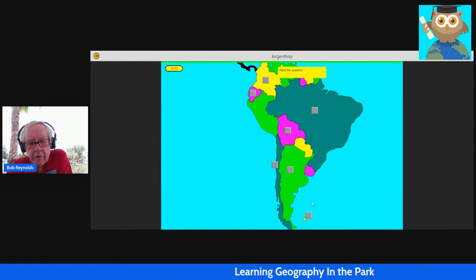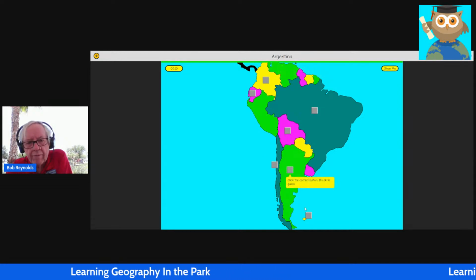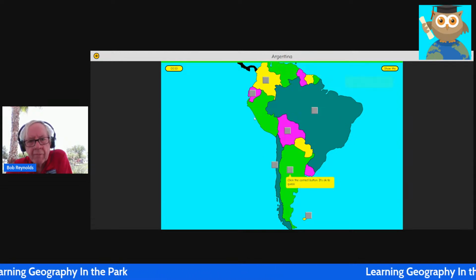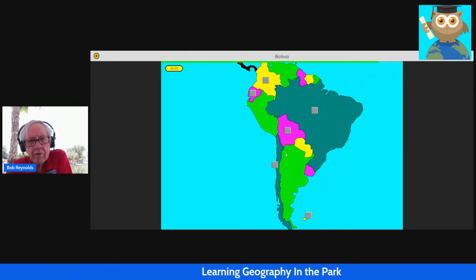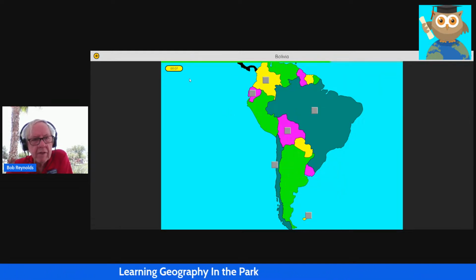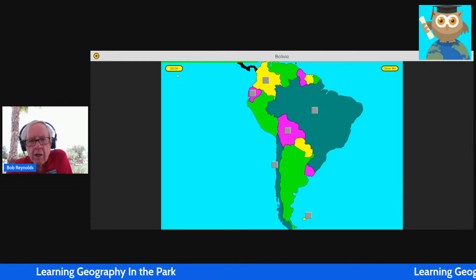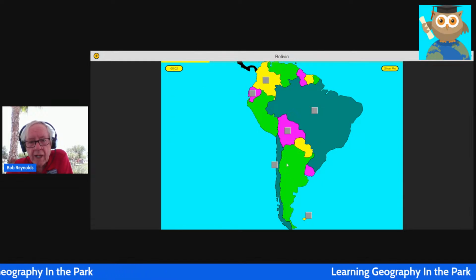There are 7 buttons on the screen. The question asks us to find Argentina. One of these 7 buttons is Argentina. When I click the correct button, I get a green light and the button disappears. As you can see, the question changes to Bolivia and we're racing the clock. One of these 6 buttons now is Bolivia.